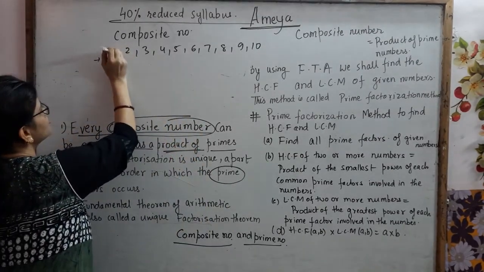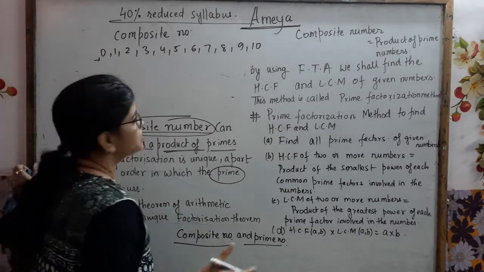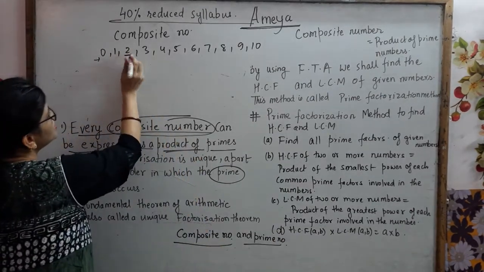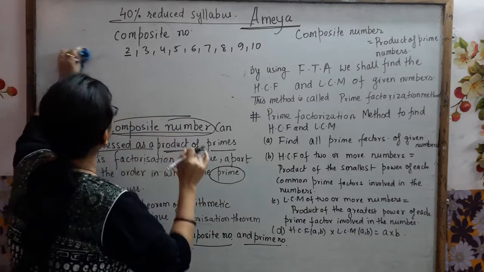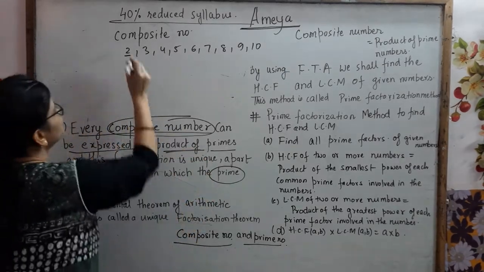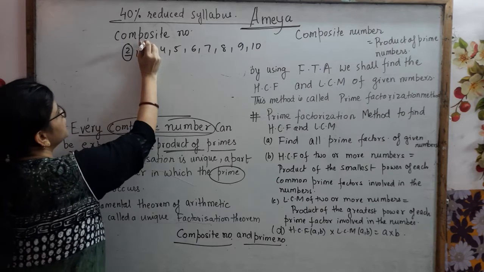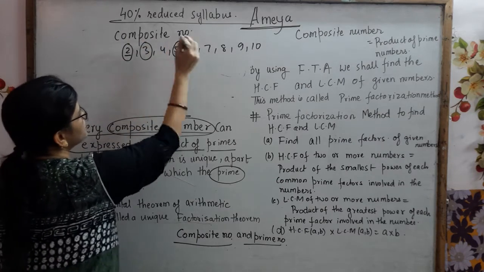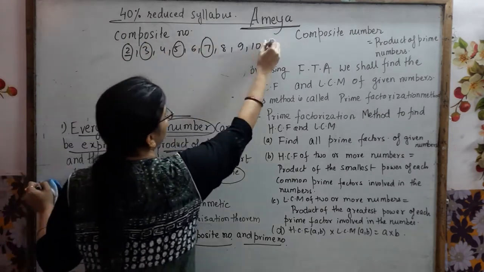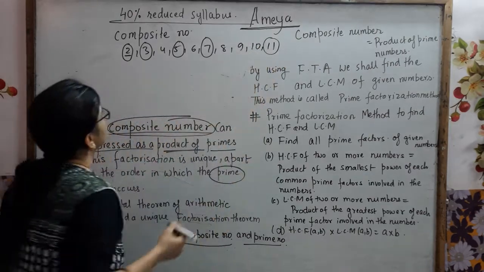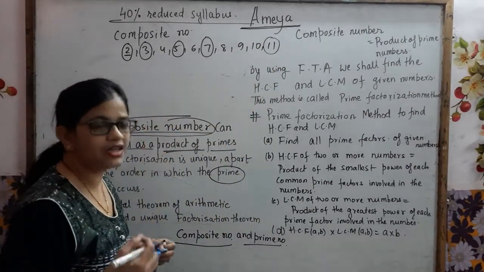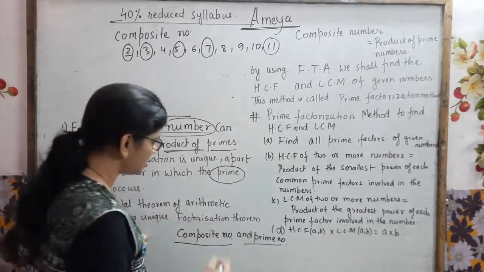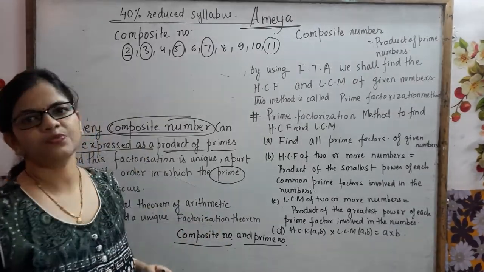So there are certain clauses also in that we will be discussing later. But first, which are the prime numbers? I am removing 0 and 1. I am starting from here. Okay. Now 2 is a prime number, 3 is a prime number, 5 is a prime number, 7 is a prime number, 11 is a prime number. So now first we will learn what a prime number is. Those numbers which are divisible only by itself or by 1 are called prime numbers.